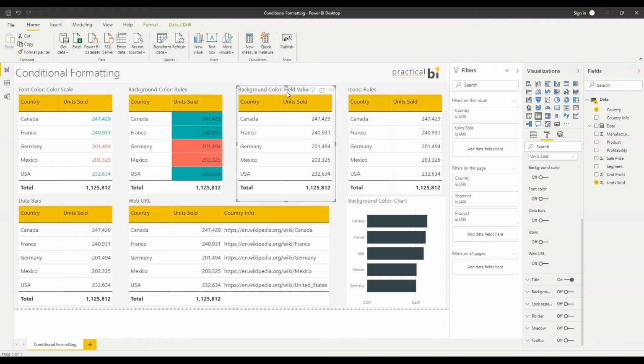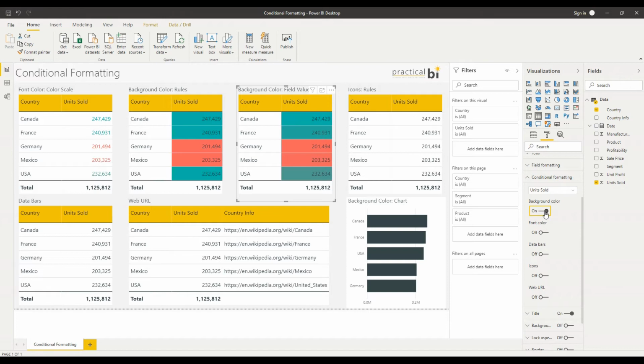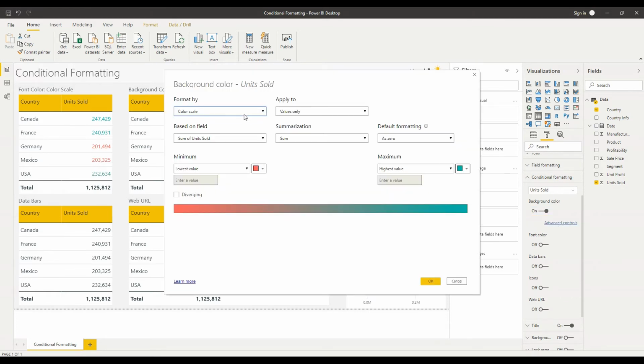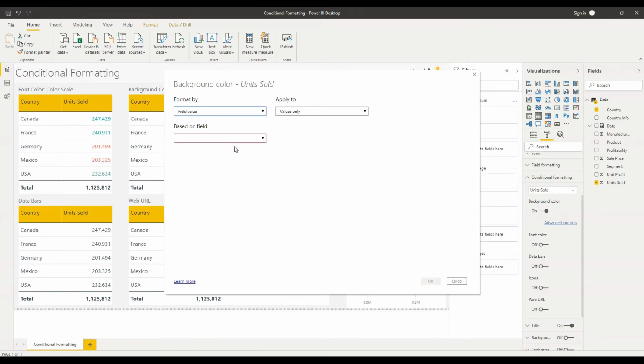So let's have another look at our background color. This time we're going to look at the third option in format by. We're going to look at formatting by field value. So again, I'm going to turn on my background color here. I'm going to go to advanced controls, and this time I'm going to drop down. I'm going to look at field value.